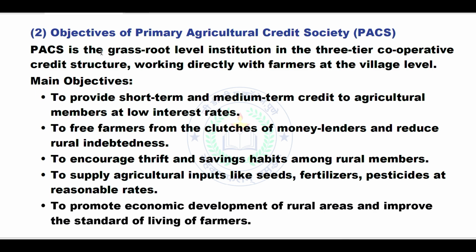Main objectives, so again underline the main objective word: to provide short-term and medium-term credit to agricultural members at low interest rates, to free farmers from the clutches of money lenders and reduce the rural indebtedness, to encourage thrift and saving habits among rural members, to supply agricultural inputs like seeds, fertilizers, pesticides at reasonable rates, to promote economic development of rural areas and improve the standard of living of farmers.